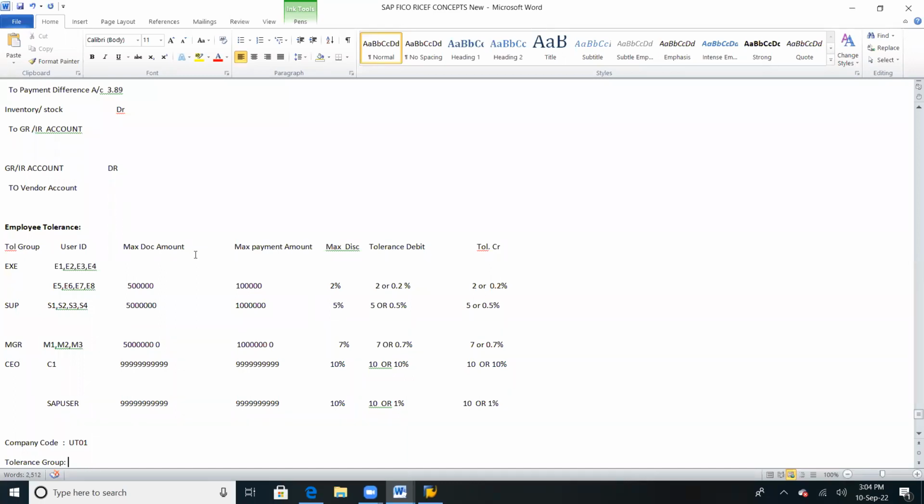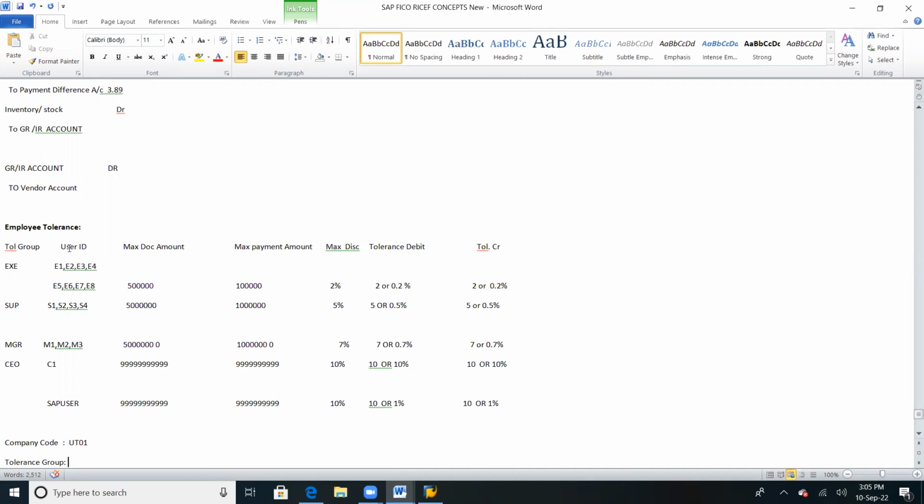So for UT02 also we can't give executive as the tolerance group? See, normally here we are talking about one particular company. If I want to cover all the company codes, UT01, UT02, UT03, then we need to go to UT02 and give the tolerance group as executive and give access to these people. So for each and every company code, we need to define the group and give their user IDs.